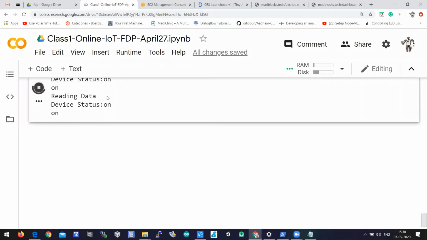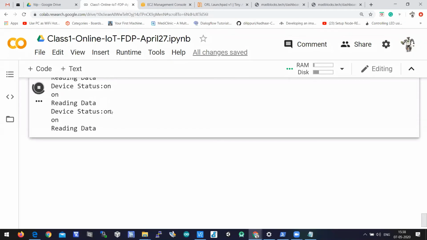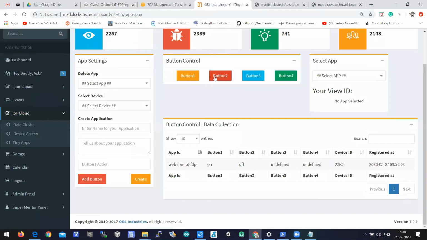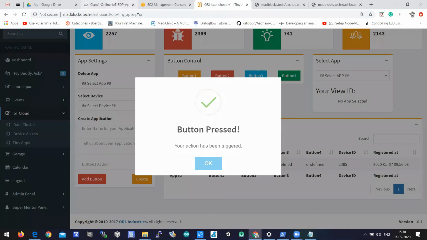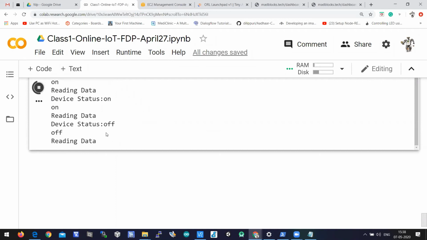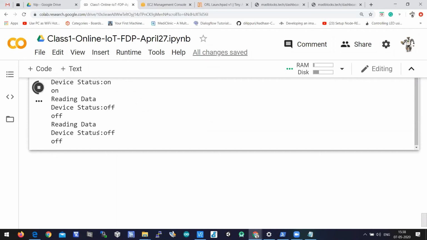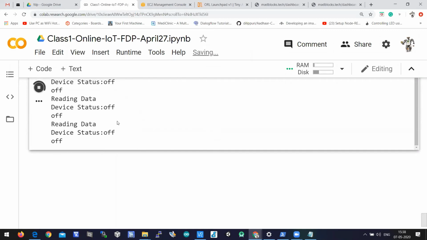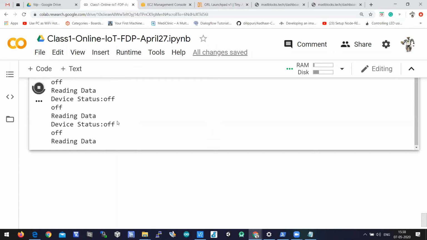See, now it is printing on continuously. So on will be printed continuously until I update my status. Okay, let me update the status with button 2. So I press button 2. In the place of on, it should be replaced with off. You should get this output. When you press button 1, it should print on continuously until you update the next status. When you press button 2, it should print off. This output you should achieve.